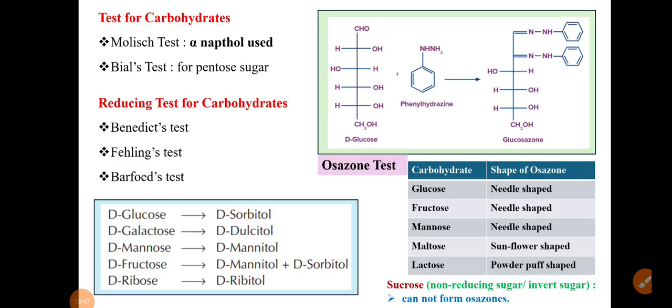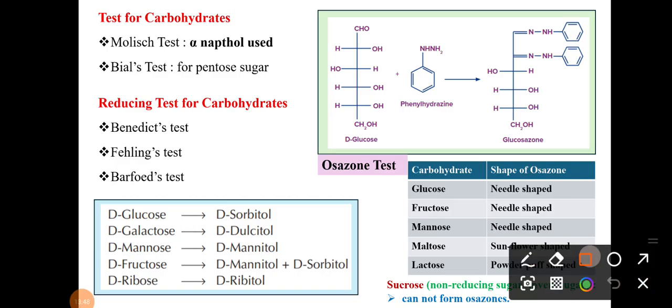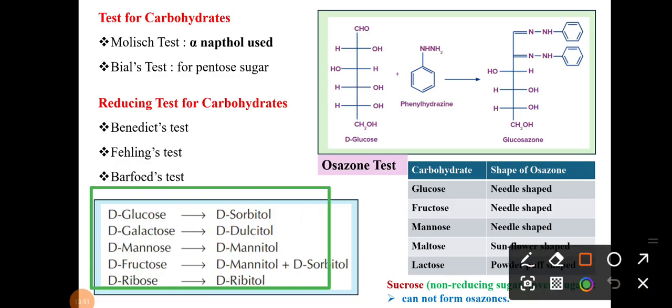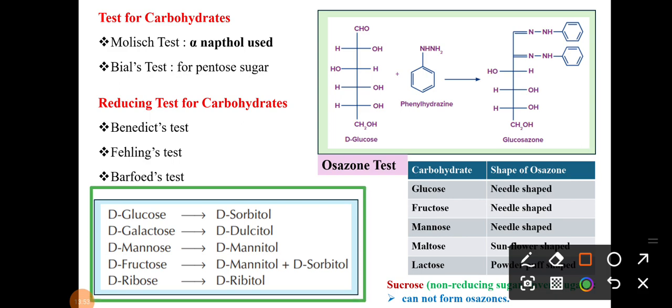Here are the different products of carbohydrates on reduction. Glucose is converted into sorbitol, galactose into dulcitol, mannose into mannitol, fructose into mannitol and sorbitol, and ribose is converted into ribitol. All are in the D form only, okay?